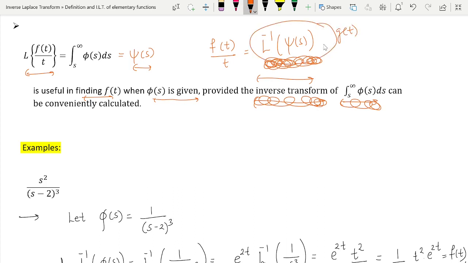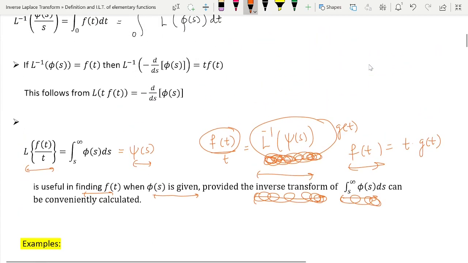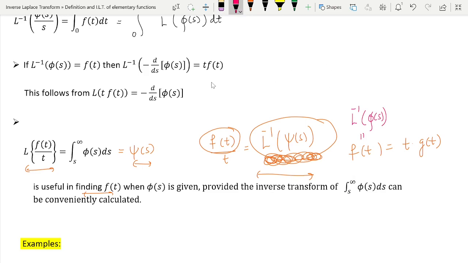And we got the required thing then, because what will be our value of f of t? Our value of f of t will be t into g of t. And we have successfully found the inverse Laplace transform of phi of s, because this f of t is nothing but, let me write it here, L inverse of phi of s, as you can see here as well. So this is how we proceed.